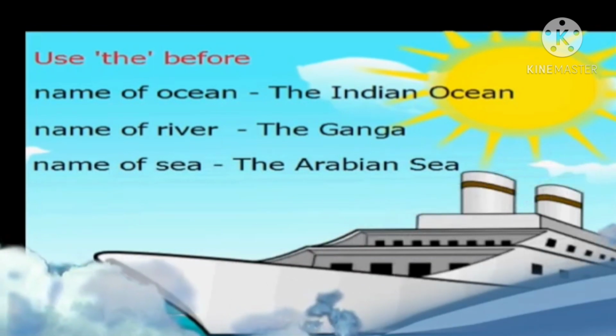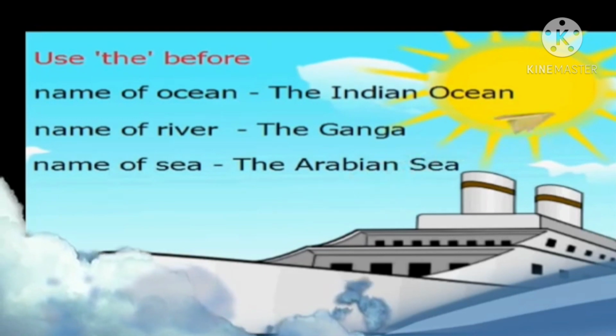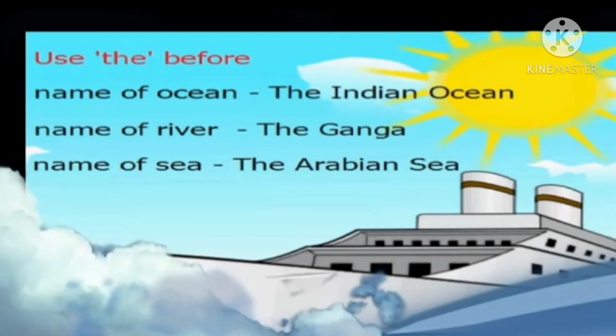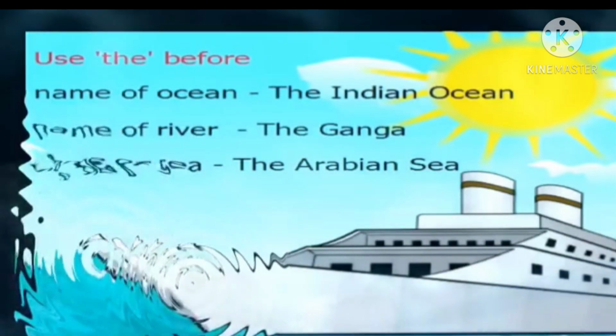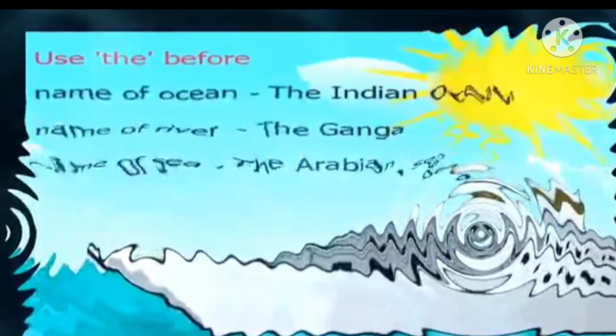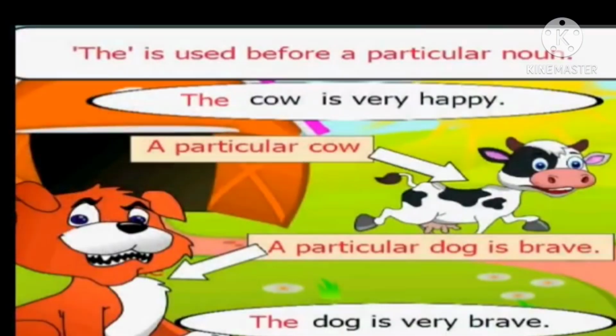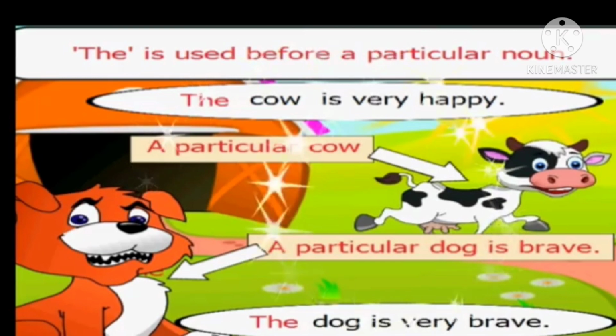We use the before names of oceans, seas, rivers, etc. For example, the Indian Ocean, the Ganga, the Arabian Sea. Whenever we say the name of an ocean, sea or river, we add the before the name. Like the Ganga is a holy river.